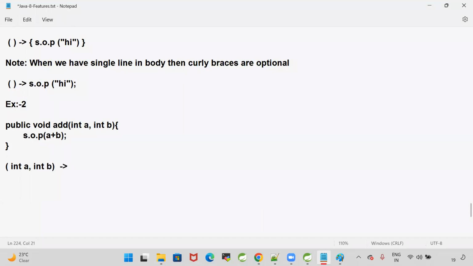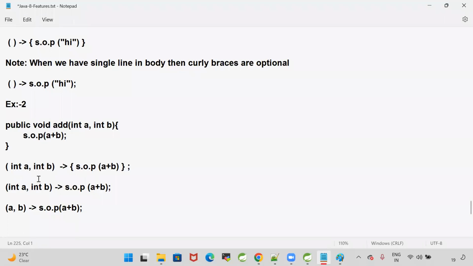Arrow represents the lambda body. Curly braces are available to write that body. System.out.println(a + b). When the lambda has only one line in the body, writing the curly braces is also optional. Int a, int b. Simply we are going to write System.out.println(a + b). When we are passing input for the lambda, specifying the data type of the parameter is also optional. Then we can simply write System.out.println(a + b). That's it.